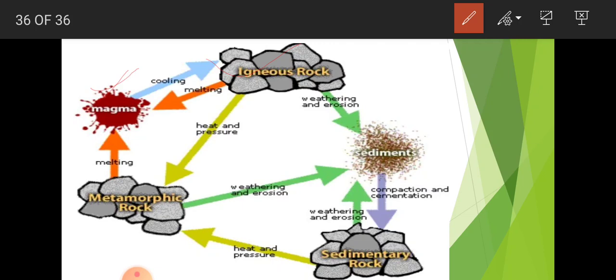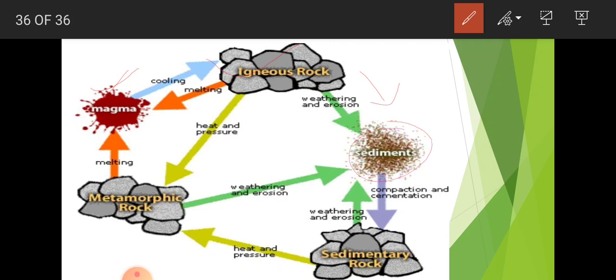Now, when there is weathering and erosion of the igneous rock, we have already discussed what weathering is. It is a process when the bigger rocks get converted into smaller rocks. And what is erosion? When those smaller rocks get moved from one place to another place, they form the sediments.